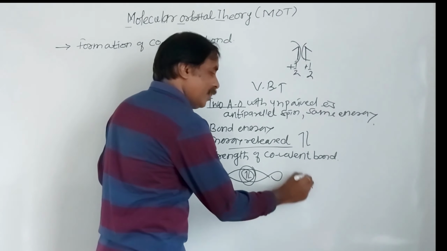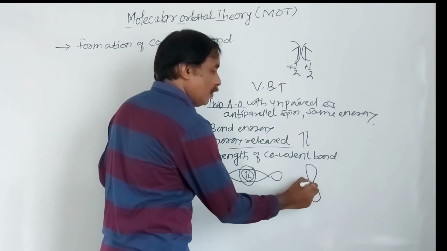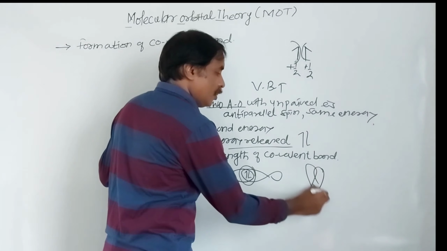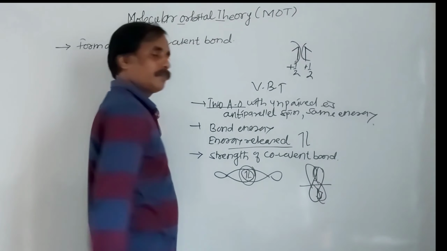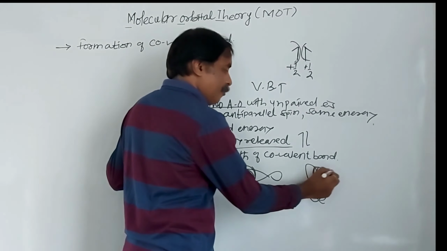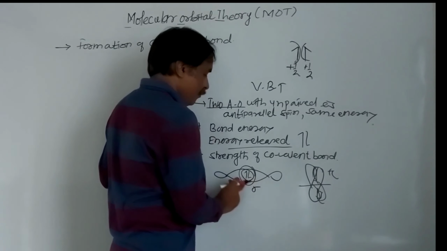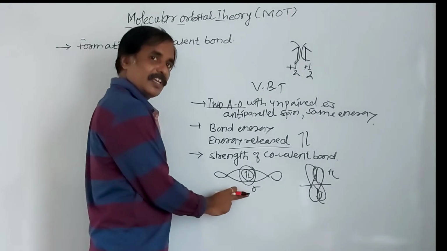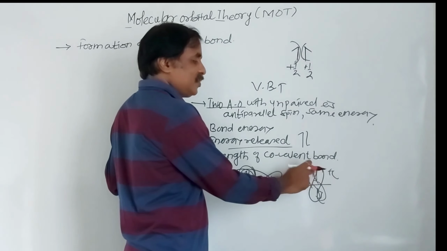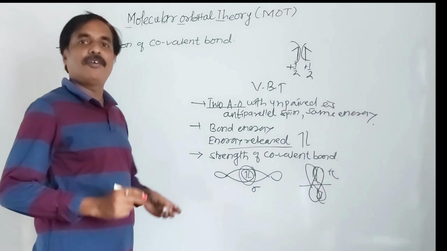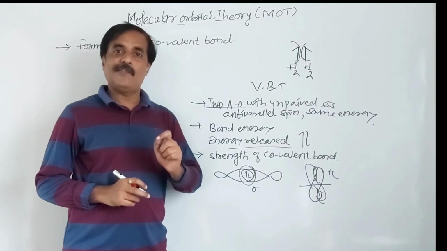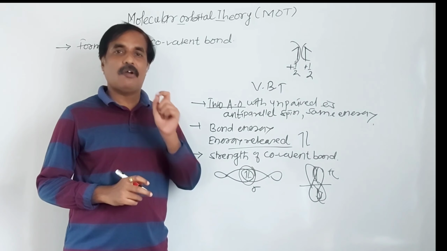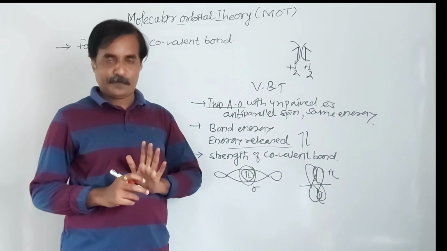When p atomic orbitals are perpendicular like this, the area of overlapping is very less. This is a pi bond, and a pi bond is weaker than a sigma bond. Head-to-head overlapping forms a sigma bond. Sidewise or lateral overlapping forms a pi bond. That is, strength of bond depends on extent of overlapping. The greater the overlapping, the stronger the bond, and vice versa.